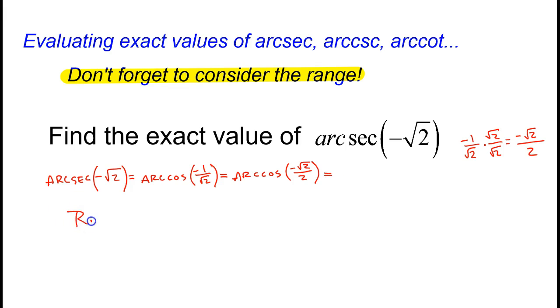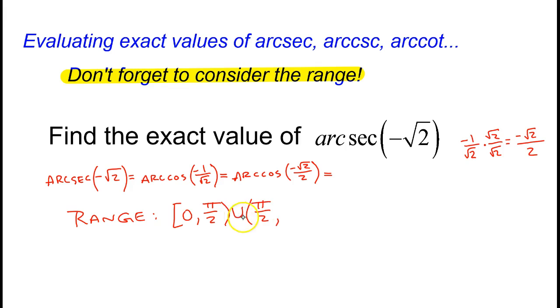Don't forget about the range. Okay, the range of arcsecant is from 0 to pi over 2, and then we got to skip that. Why do we have to skip pi over 2? Because the cosine of pi over 2 is 0. 1 divided by 0 is undefined. So we have no output.